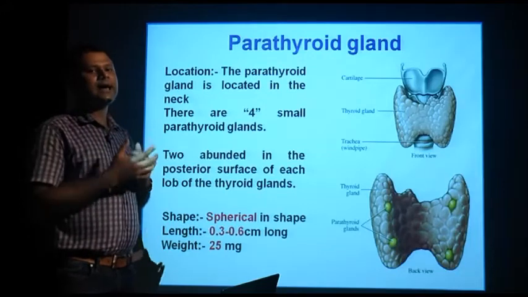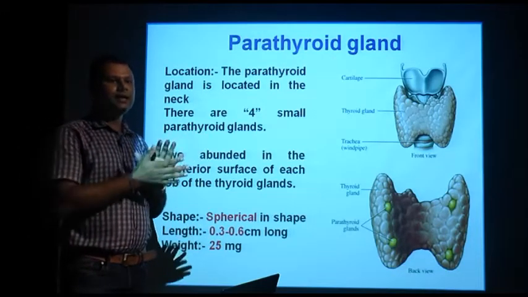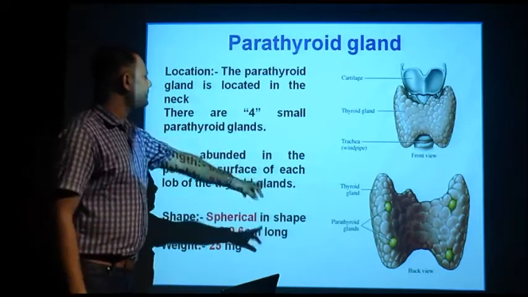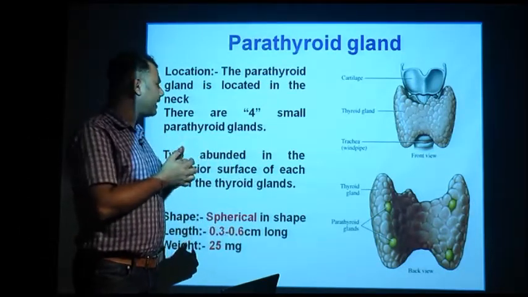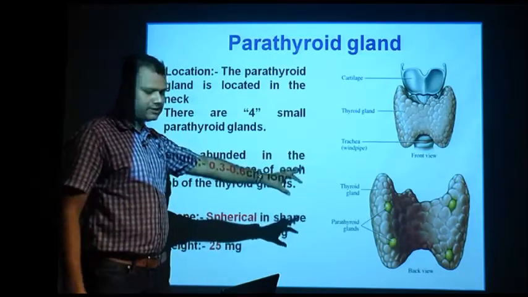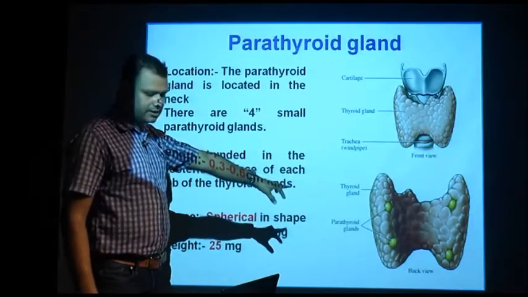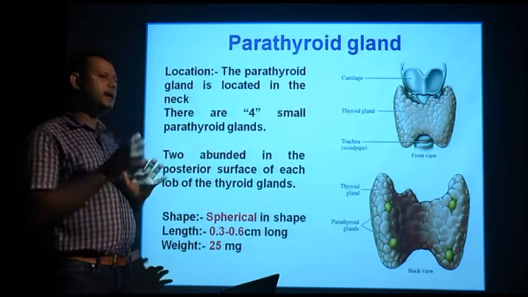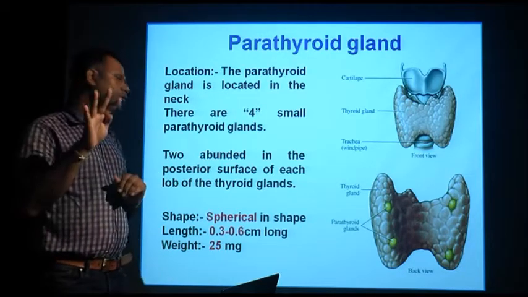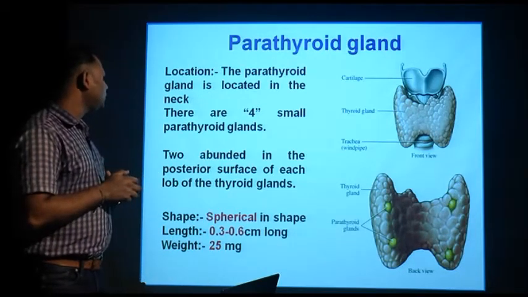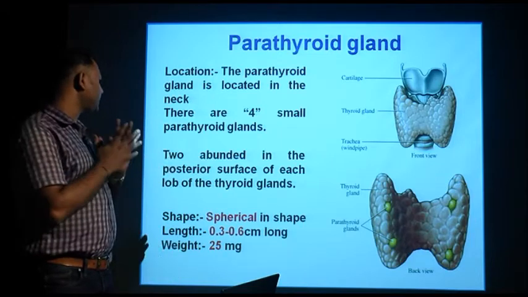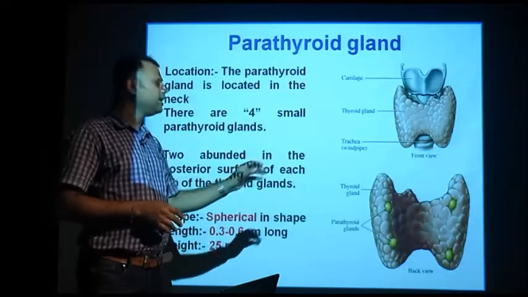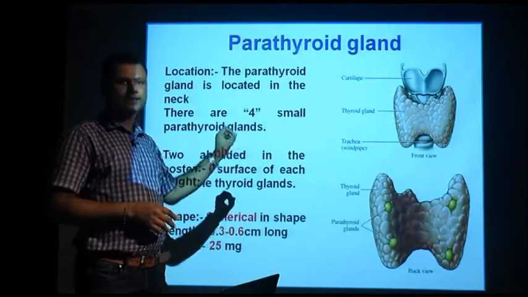Then the next gland is your parathyroid gland, which is very intimately attached to the thyroid gland. From the diagram you can see the ventral part of the thyroid gland has 4 patches of yellowish gland, that is actually the parathyroid gland. The parathyroid gland is located in the same neck region. There are 4 small parathyroid glands, 2 bound to the posterior surface of each lobe. That means if you dissect the thyroid gland into 2 equal halves, you will find 2 parathyroid glands in each.